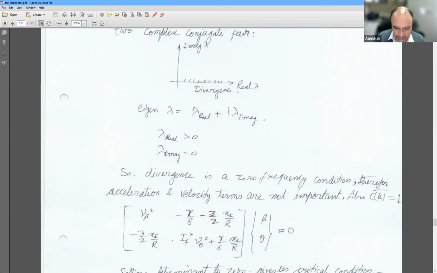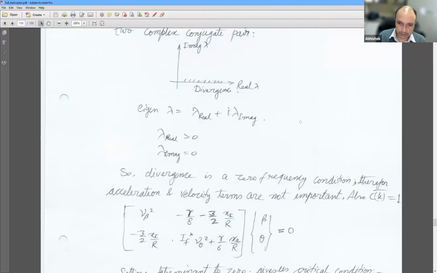Now, can anybody suggest what could be a problem if I include delta 3 in my main rotor? Anybody? No? Well, why did we use delta 3? We discussed that we use it on tail rotors.